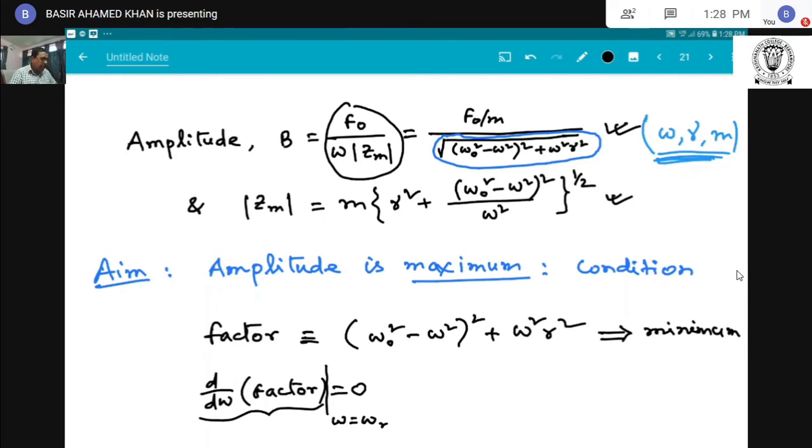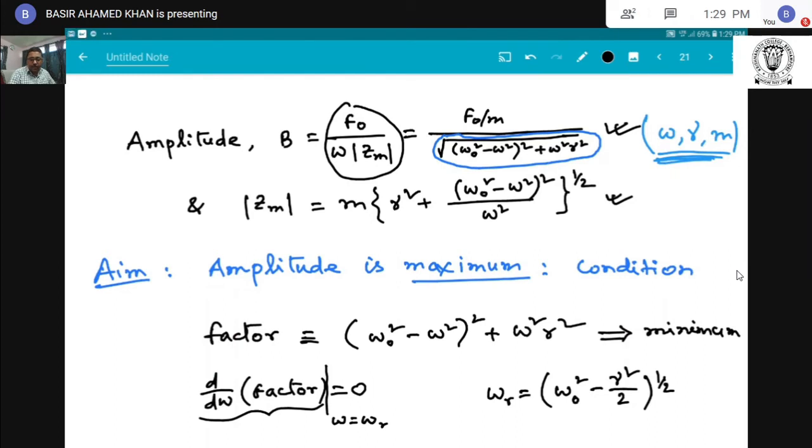Then we get the relation: I put the factor and take the derivative with respect to omega, and then I put the value of omega as omega r, and we finally get omega r equals omega 0 square minus gamma square by 2, whole to the power half. This is the condition.